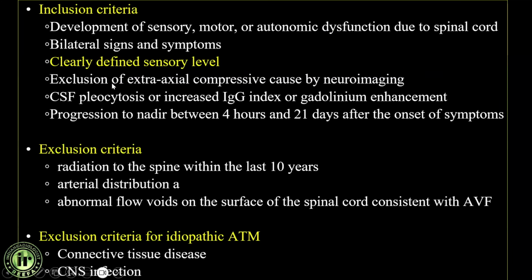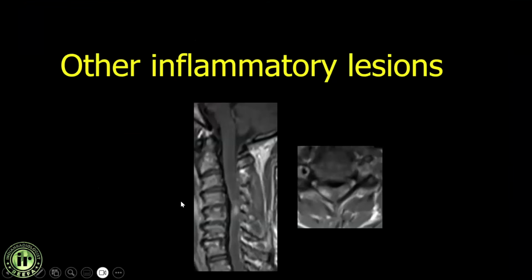Plus, what is more important is development of sensory motor autonomic dysfunction due to spinal cord pathologies, bilateral signs and symptoms, and CSF pleocytosis may be seen. Exclusion criteria include radiation to the spine, arterial distribution, and abnormal flow, because then that becomes a vascular malformation and dural AVF related pathology. So that is one thing in case of transverse myelitis.